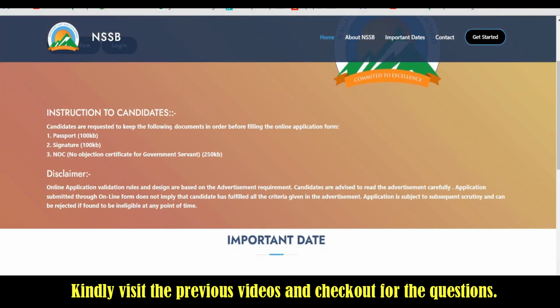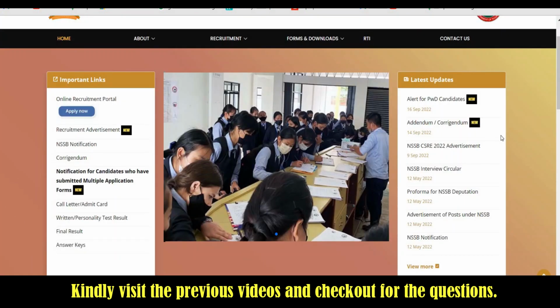So what is actually NOC? Here you can see in the instructions to candidates, NOC is a no objection certificate for government servants. So if you are working in any government office, then you need to upload the no objection certificate in the uploading section. So this is only for government servants or government employees.